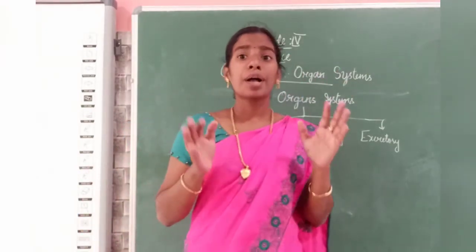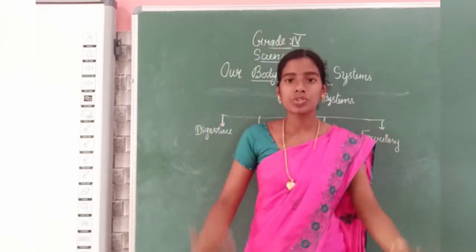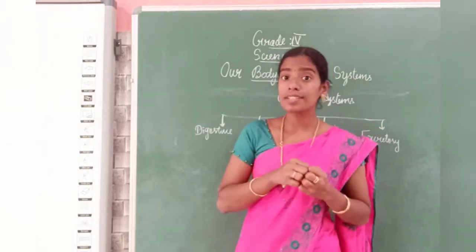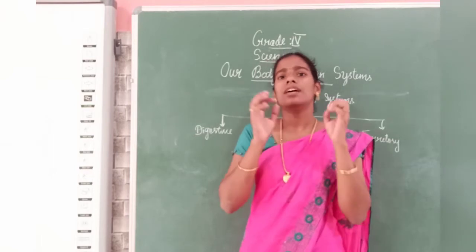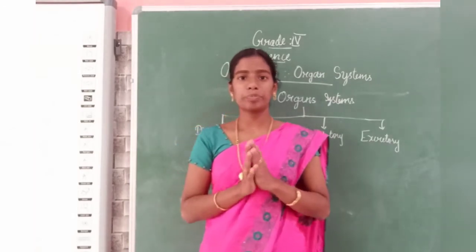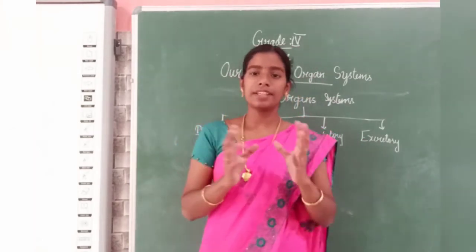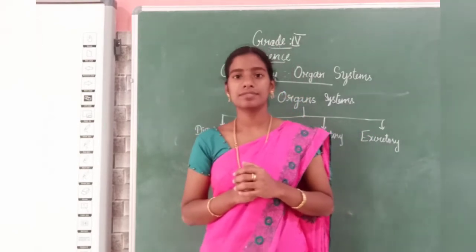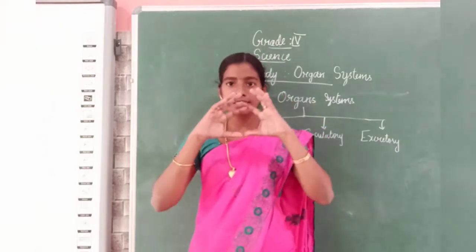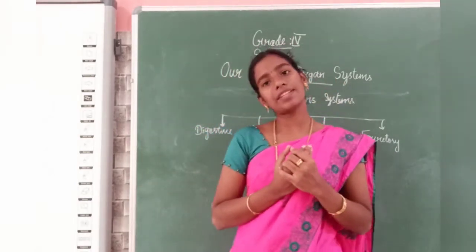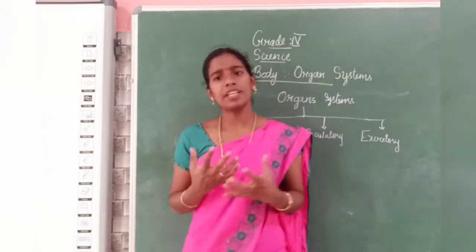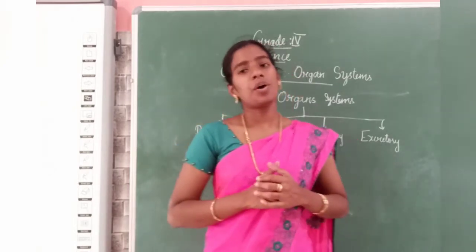I said many organ systems combine together to form the whole human body. So in an organ system many organs are there. For example, when you consider the excretory system, what is performing in the excretory system? Kidney, then the urinary bladder. These are the organs which come under the excretory system. So, many organ systems are there in our body.